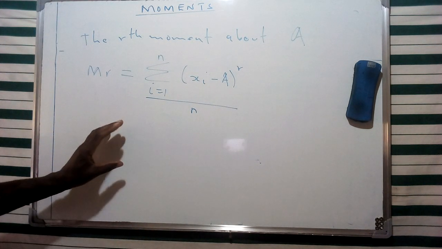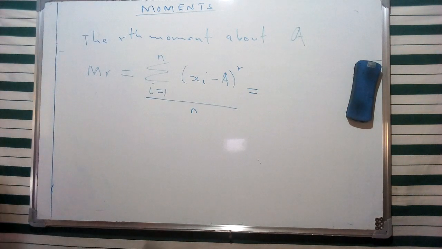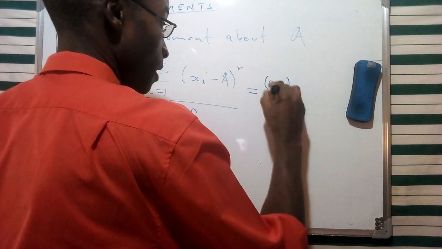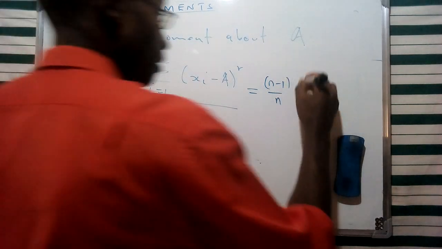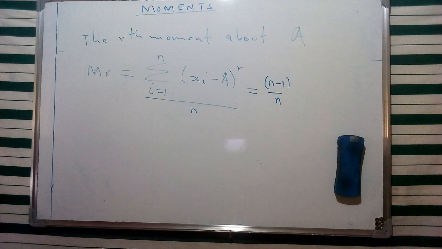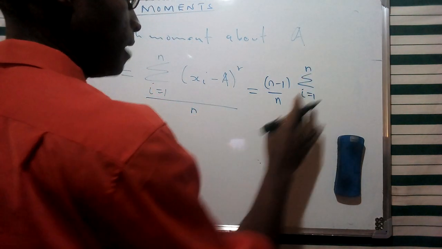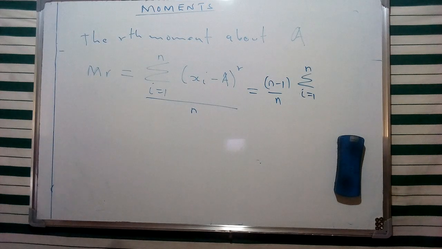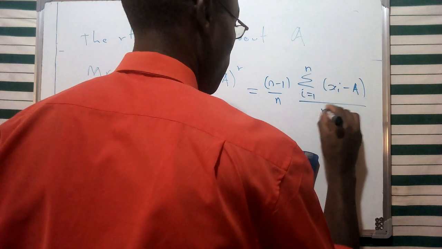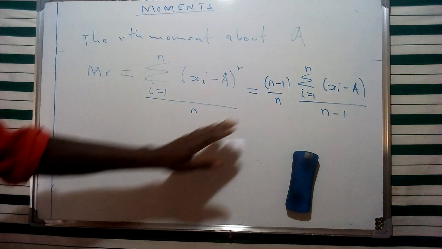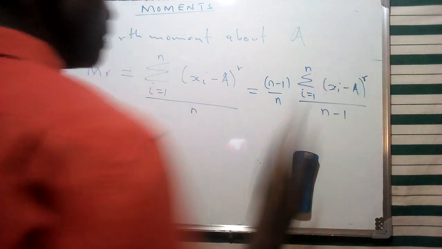So I decided that we can give this one in different variations, of course, of this particular summation, whereby we're going to have this one as n minus 1 all over n, and then we're going to have this one given in terms of the summation from i equals 1 to n, and of course this is going to be xi minus a all over n minus 1. And of course we had given this one as a general formula, and this is going to be the rth moment given as such.